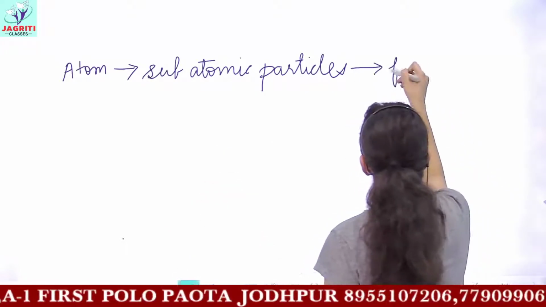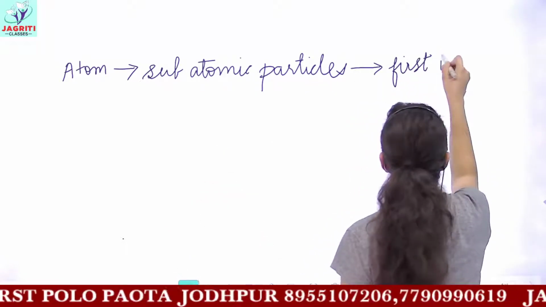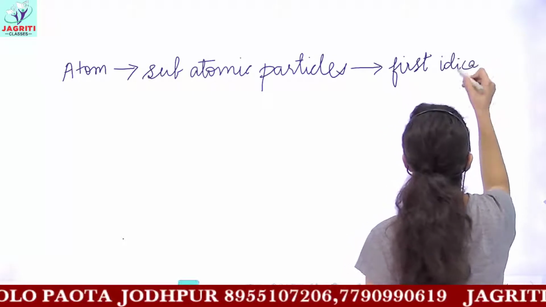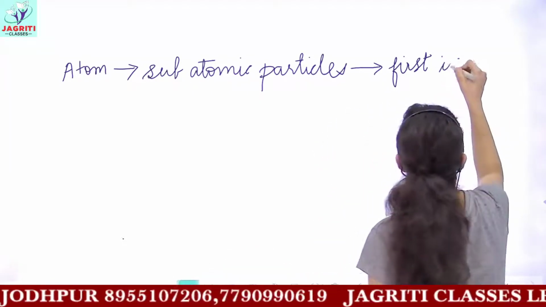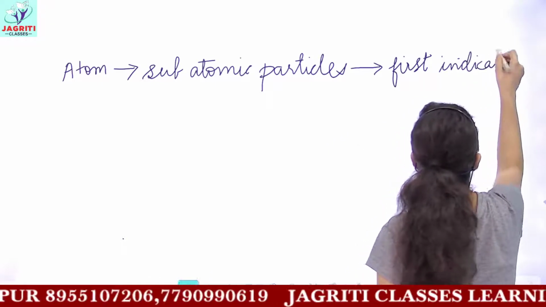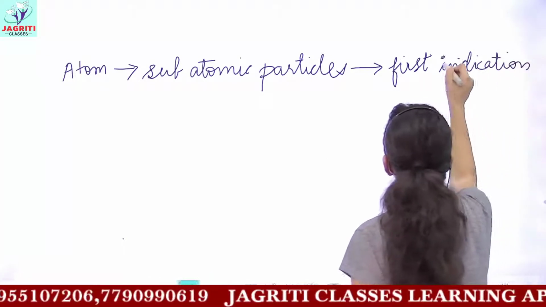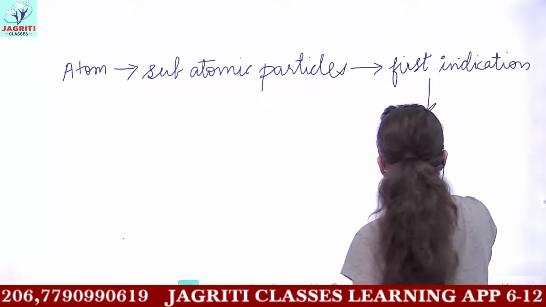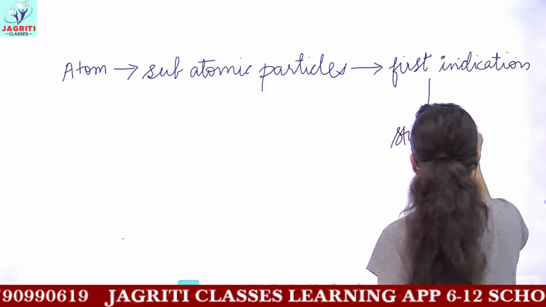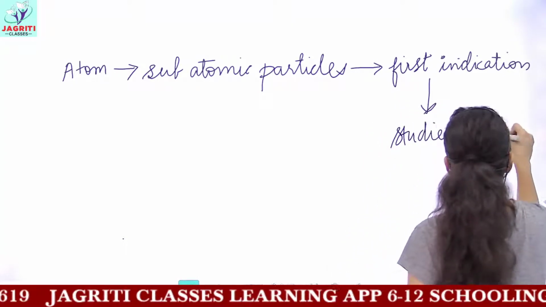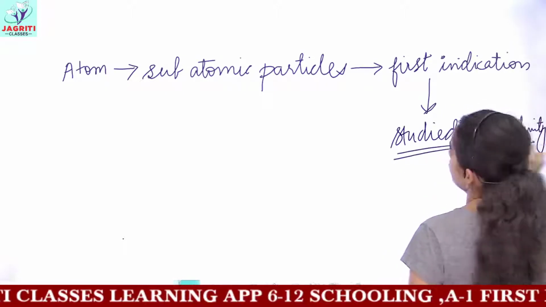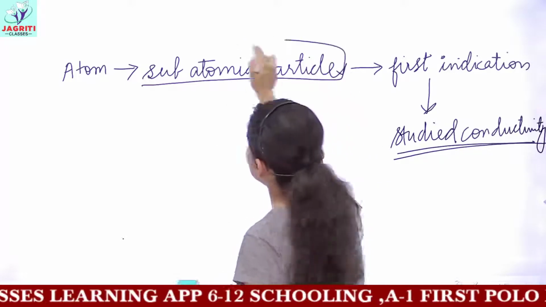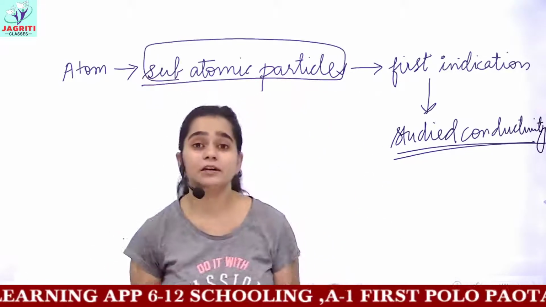The first indications about this postulate was felt when the electrical conductivity was studied. When we studied about the electrical conductivity, then we came to know that atoms, during electrical conductivity, what happens?